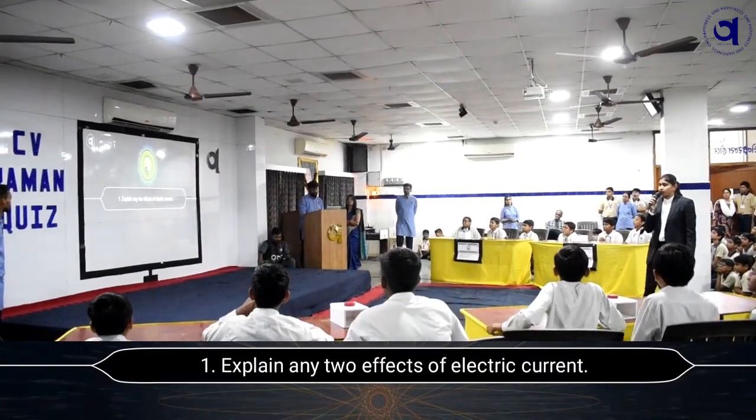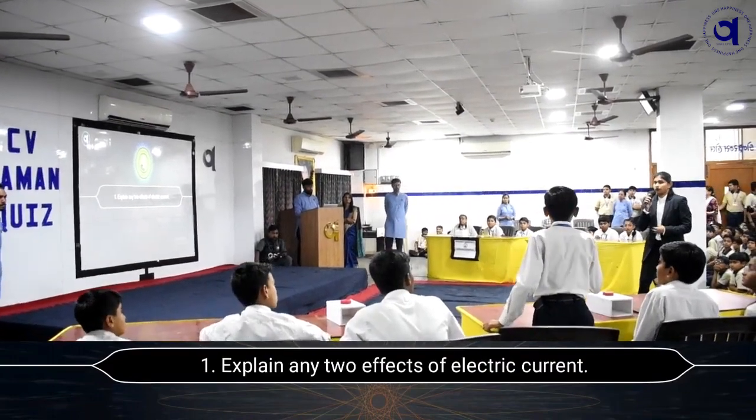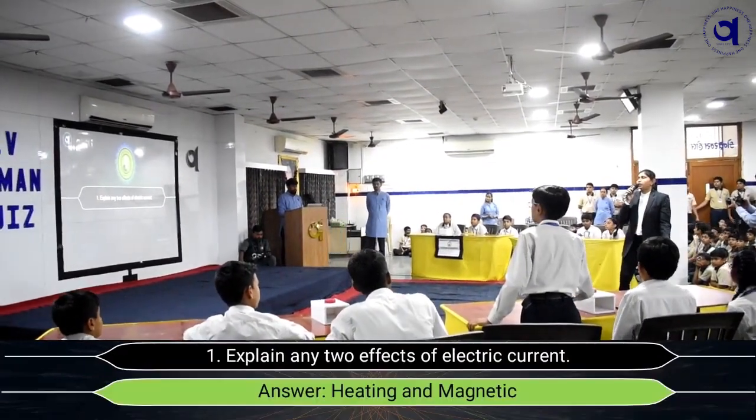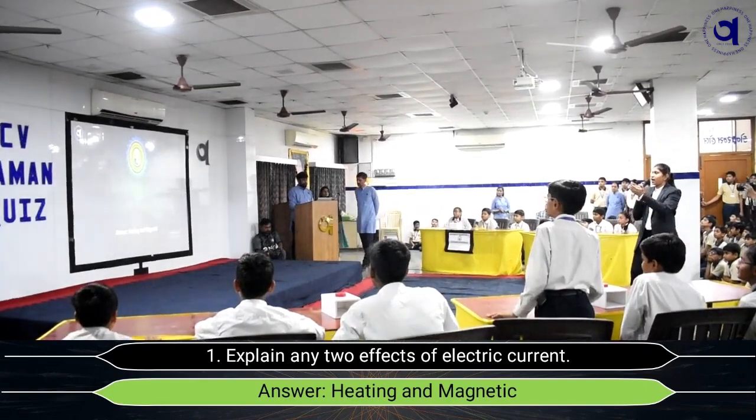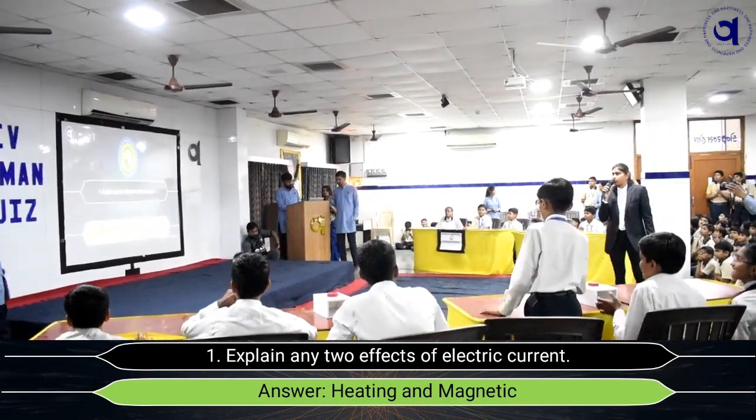Explaining the two effects of electric current. Heating effect of electric current and magnetic effect of electric current. Heating effect and magnetic effect is the right answer. Next question.